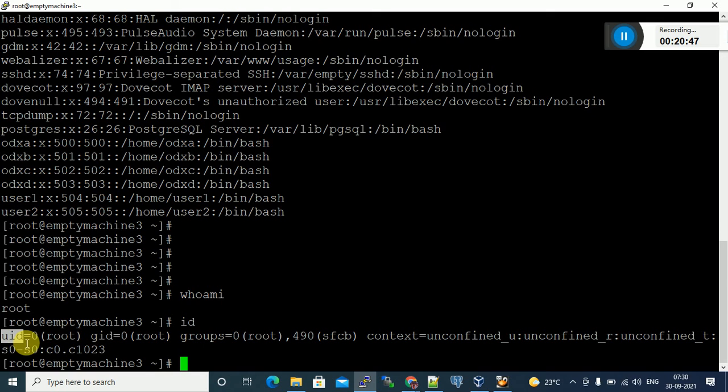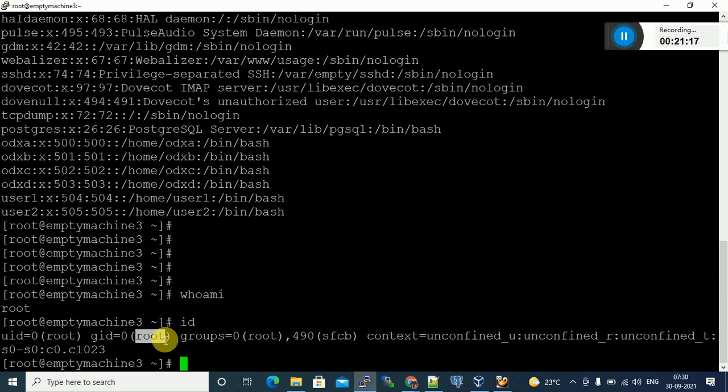The UID is 0, and this is the username for the root account. I want to find the group name for this root user. What is the group ID? 0. What is the group name? Root. For this user, the group is also the same, root only.